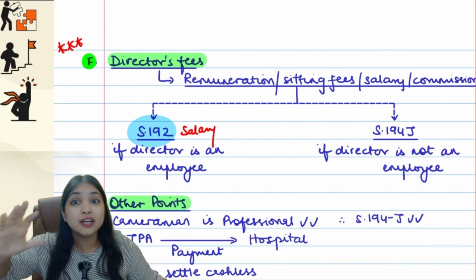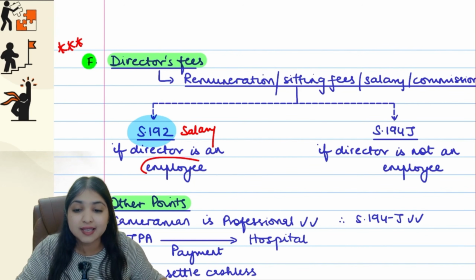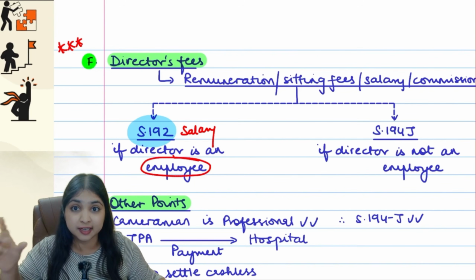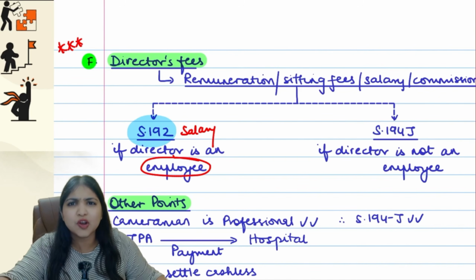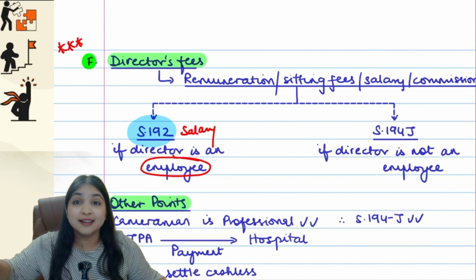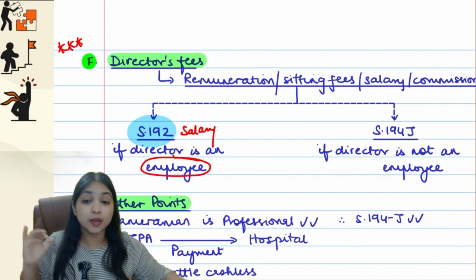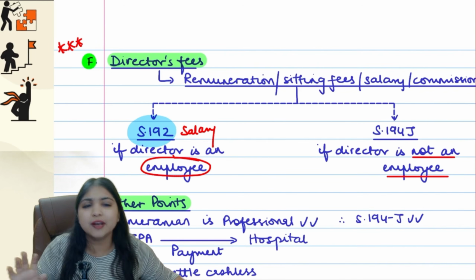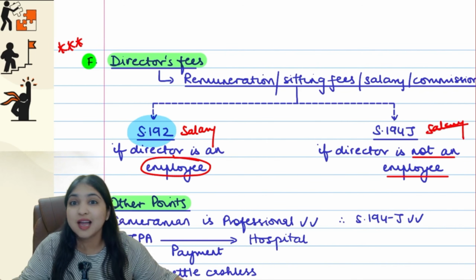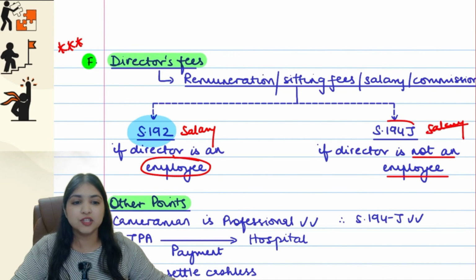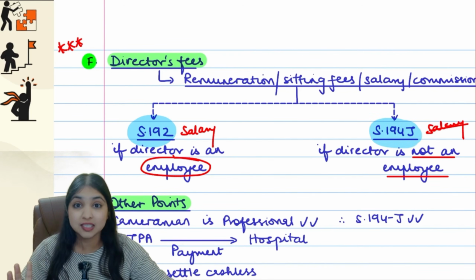So even if we call it director's fees, but if there is an employer-employee relationship between the director and the company, then even though we're calling it director's fees, remuneration, whatever we're calling it, it's a salary. And TDS on salary is covered by section 192. But if there is no employer-employee relationship, then we can't call the remuneration a salary, guys. In that case, the director's fees will come under 194J. This is an important point.